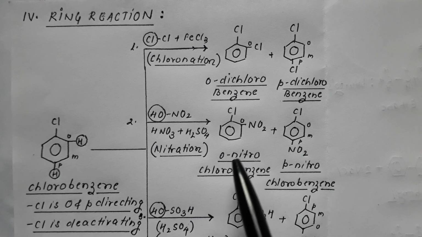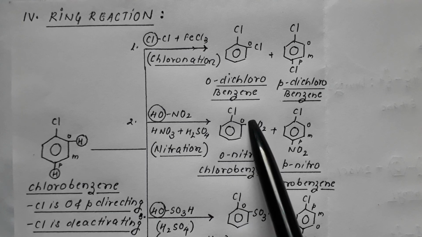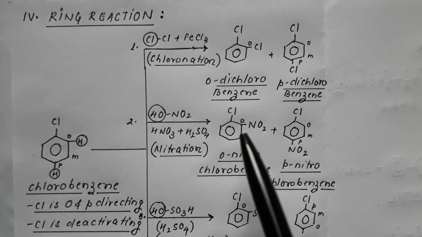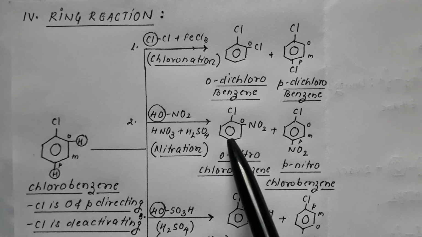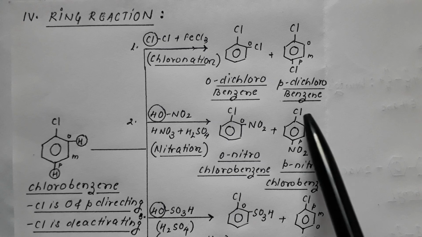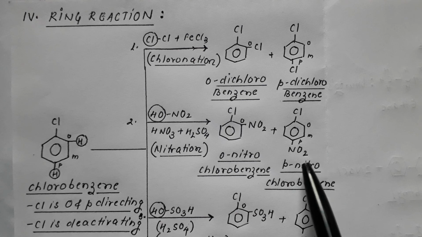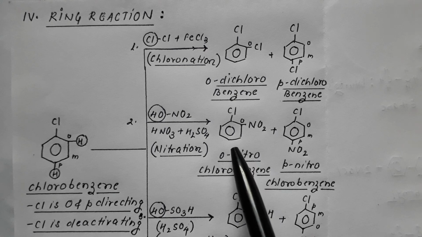Now again, in case of ortho isomer, the distance between the groups is less, therefore repulsion is high, stability is comparatively less, therefore this will again be the minor product. Over here, the distance between the groups is the highest possible, therefore repulsion is least, stability is highest, therefore this is formed in greater quantity, that is, it is the major product. So once again, the ortho isomer is minor, para isomer is major.